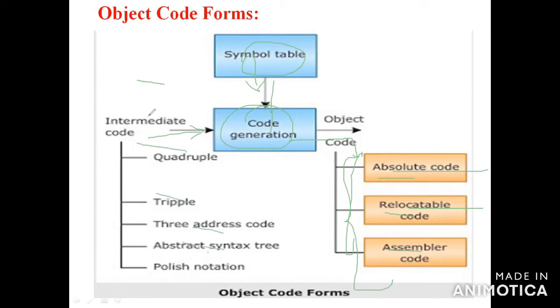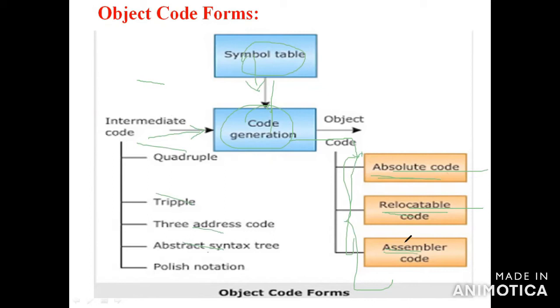After that it is given to the code generator. The code generator produces the output, the object code. The object code will be represented in the form of 3 things: one is absolute code, second is relocatable code, third is assembler code.